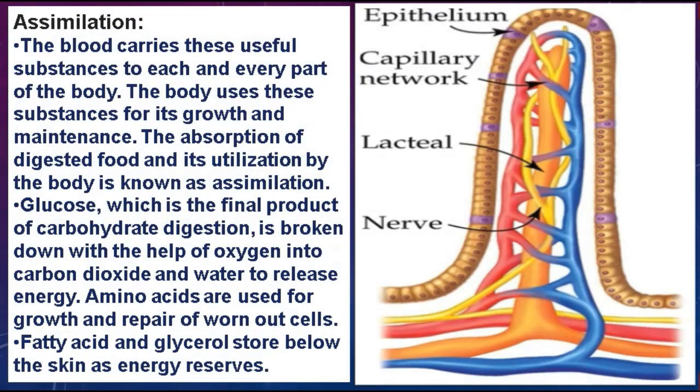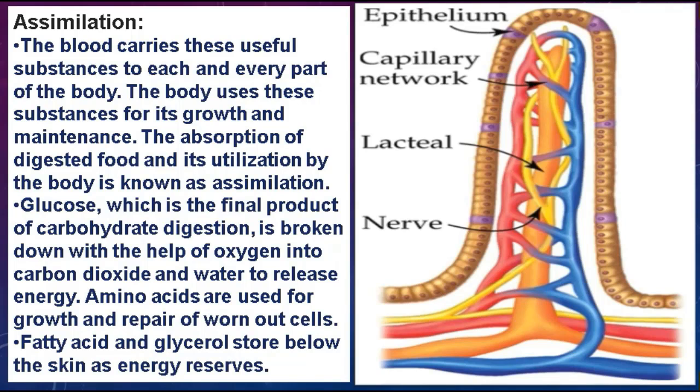Next, the process after absorption is assimilation. Students, assimilation is the process of absorbing nutrients during digestion and distributing them to the body for growth and repair. As I said in the earlier slide also, the substances absorbed by the villi are transported via the blood vessels to different organs of the body, where they are used to build complex substances such as protein required by the body.